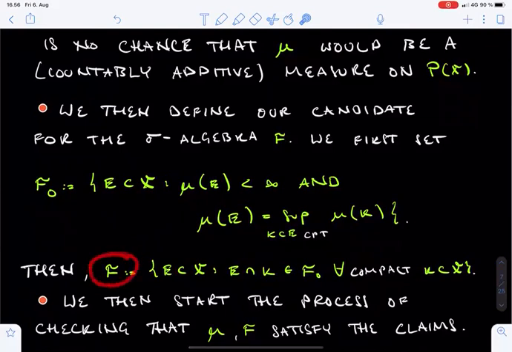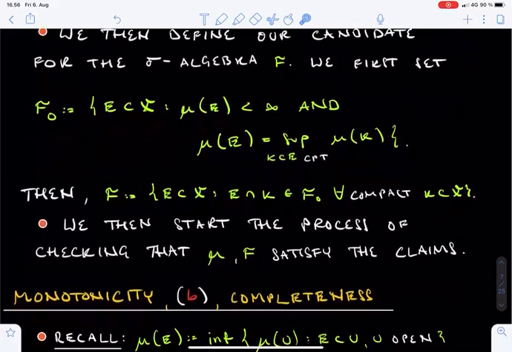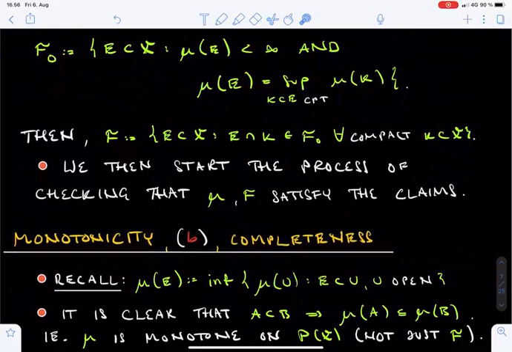To fix this issue, we finally define F as the following class of sets. F contains every subset E of X whose intersection with every compact subset K of X lies in the family F0. It will turn out that F is a sigma algebra, although this probably does not look too clear at the moment. In the next sections, we will establish that the set function mu restricted to the sigma algebra F is a measure, and it satisfies all the claims of the Riesz representation theorem.